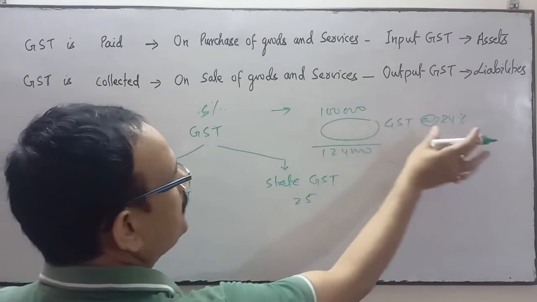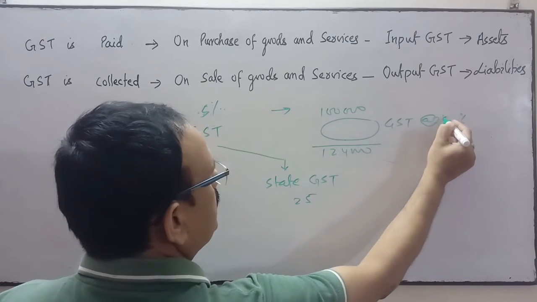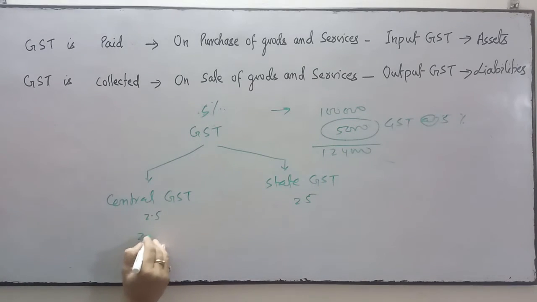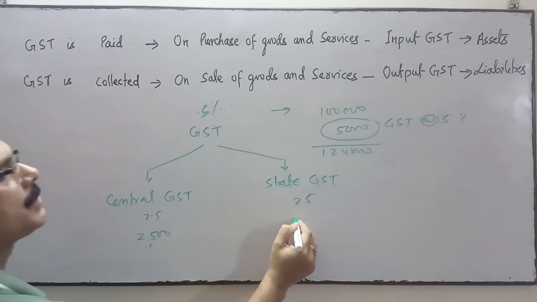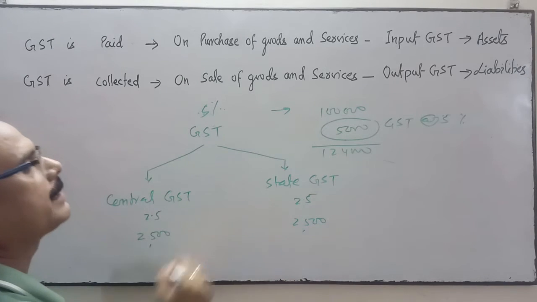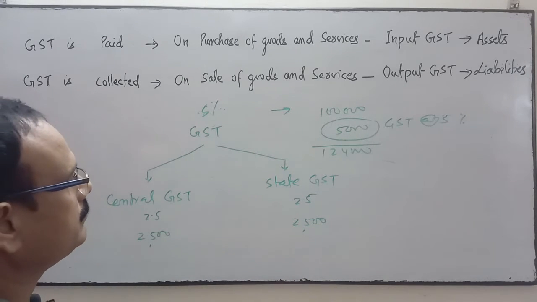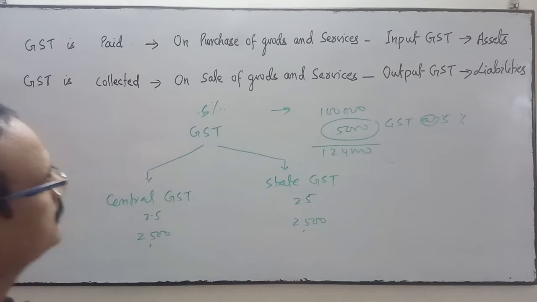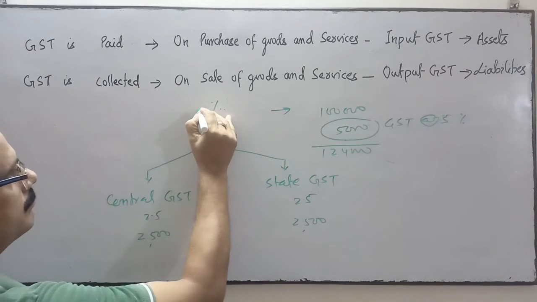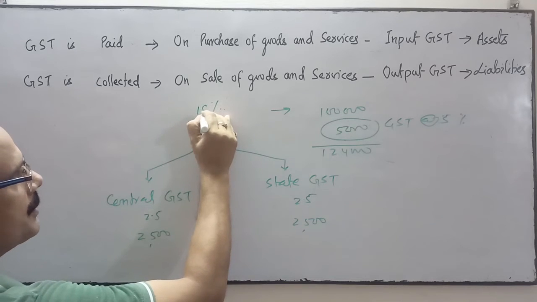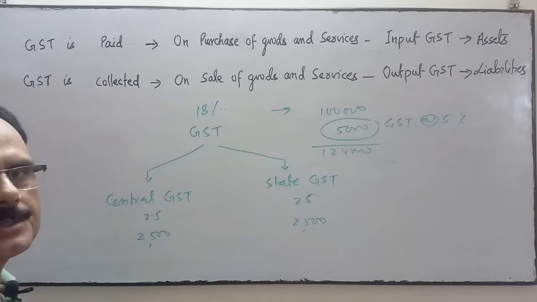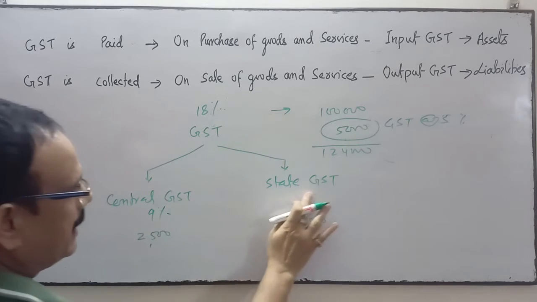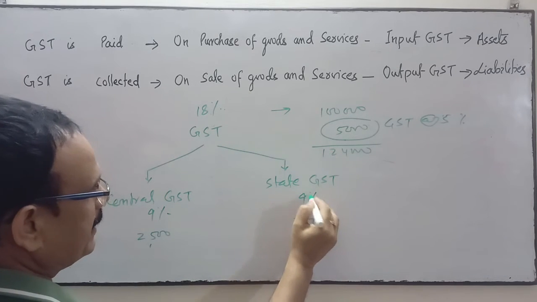So if it is 5% GST, it means it's 5,000: 2,500 to the central and 2,500 to the state GST. Suppose the rate of GST is 18%, then 9% goes to the central and 9% to the state.